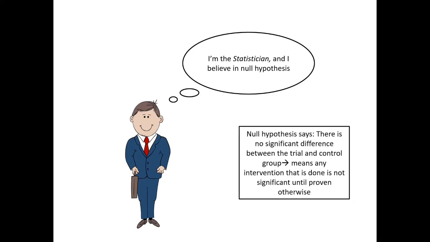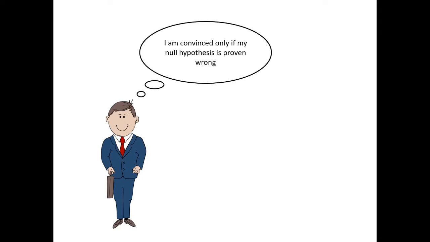So this is a statistician who always tries to prove his null hypothesis. So what is a null hypothesis? The null hypothesis says there is no significant difference between the trial and the control group. Means any intervention that is done is not significant until proven otherwise. So he always tries to say that there is no significant difference between the trial and the control group. He's saying, "I'm convinced only if my null hypothesis is proven wrong."